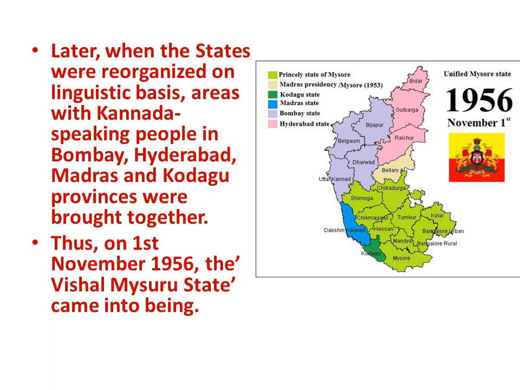Later, when the states were reorganized on linguistic basis, means on the basis of languages spoken, areas with Kannada speaking people in Bombay, Hyderabad, Madras and Kodagu provinces were brought together. At the time of independence in 1947, India consisted of 571 disjointed princely states that were merged together to form 27 states. Means in India there were about 571 states which were ruled by different princes and kings. All these 571 states were merged together to form 27 states in 1947.